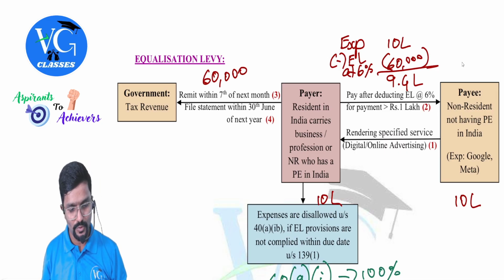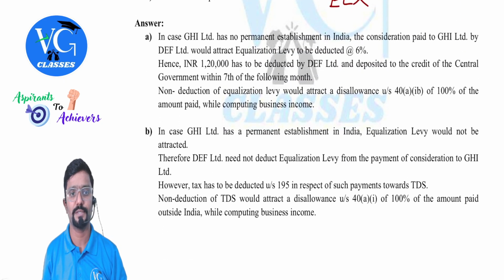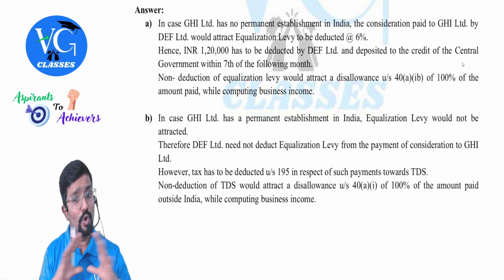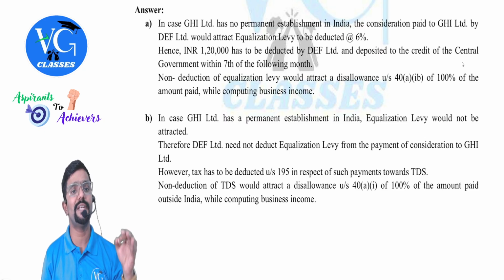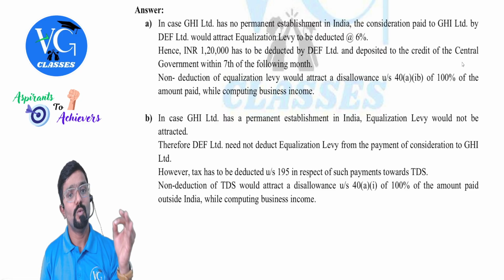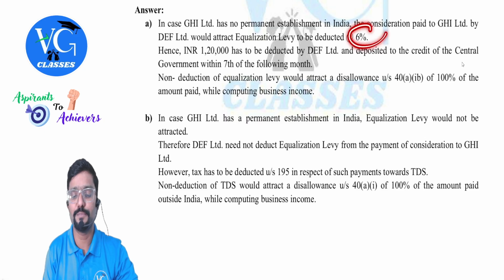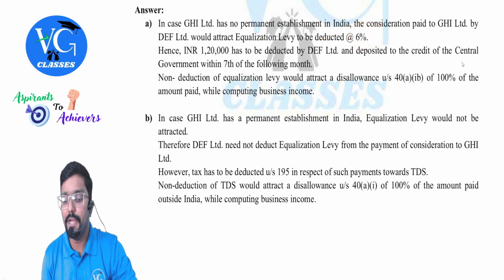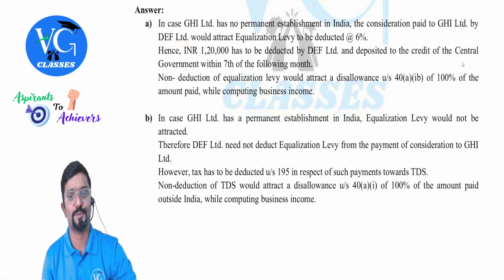Okay. So both the scenarios, let us explain. This is the kind of questions you can expect in the exam, guys. In case GHI Limited has no permanent establishment in India, the consideration paid by DEF Limited to GHI Limited would attract equalization levy at what rate? 6%. Paid to GHI means they are payee. By DEF means payer. Please don't get confused with the names.